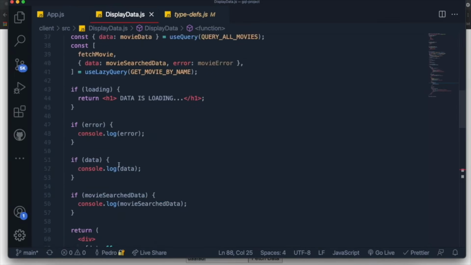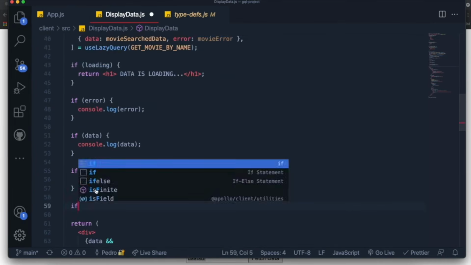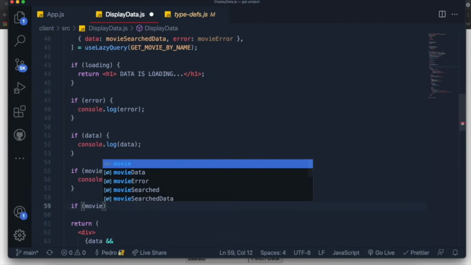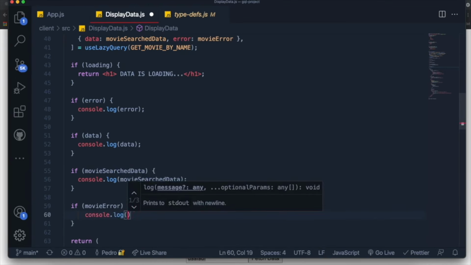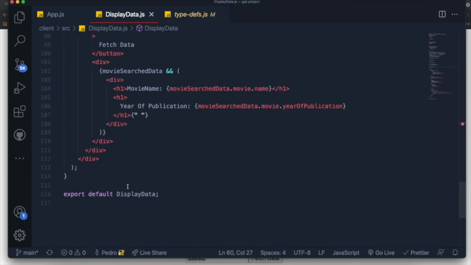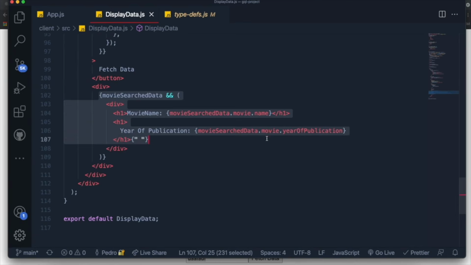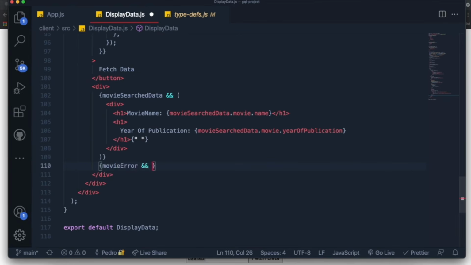So what we're going to do is we're going to check to see if this movie error variable over here exists, and if it does, I just want to console log it. So let me say if movie error exists, then I want to just console log it. And also, I'm going to console log the movie error like this. And also, maybe do some UI error handling. Like, if this is true, we want to display this. But if movie error is true, then I want to display an h1 tag saying something like, there was an